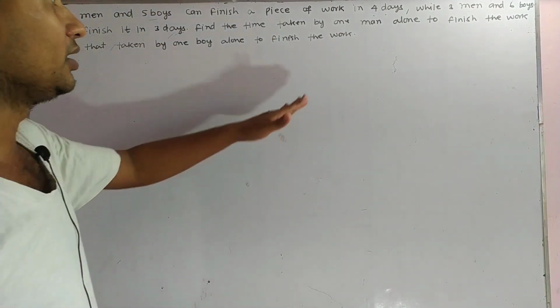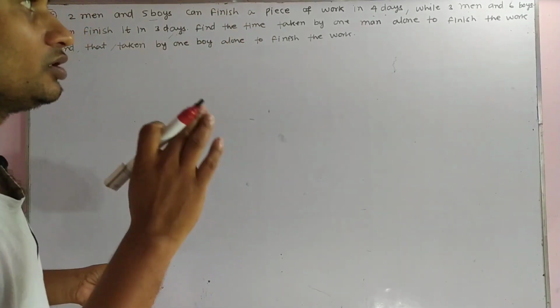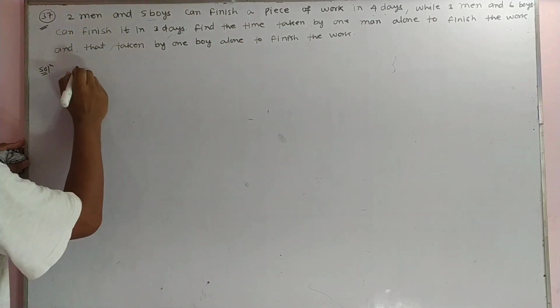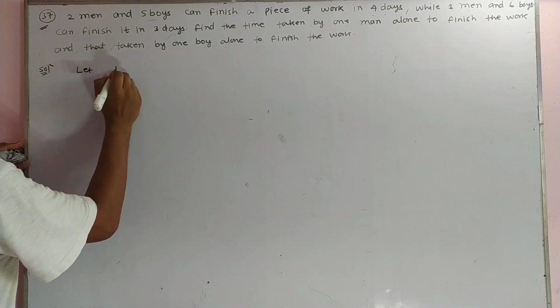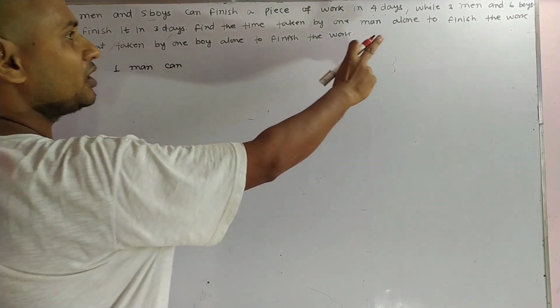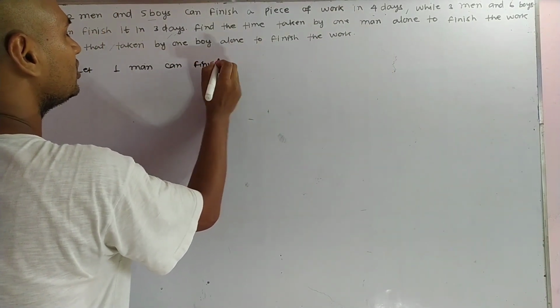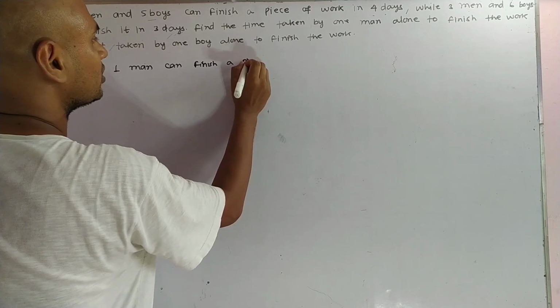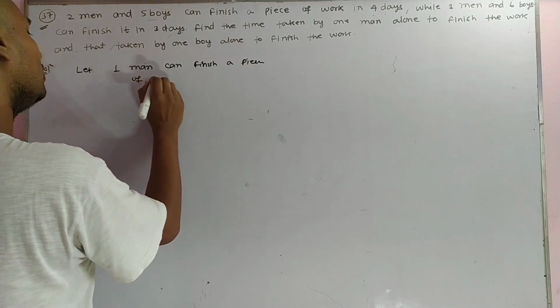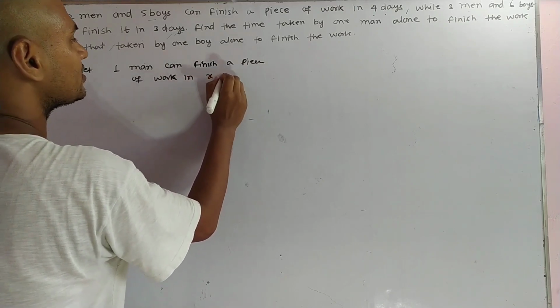Here the question is asking to find the time taken by 1 man alone to finish the work. So we assume, let 1 man finish a piece of work in X days.